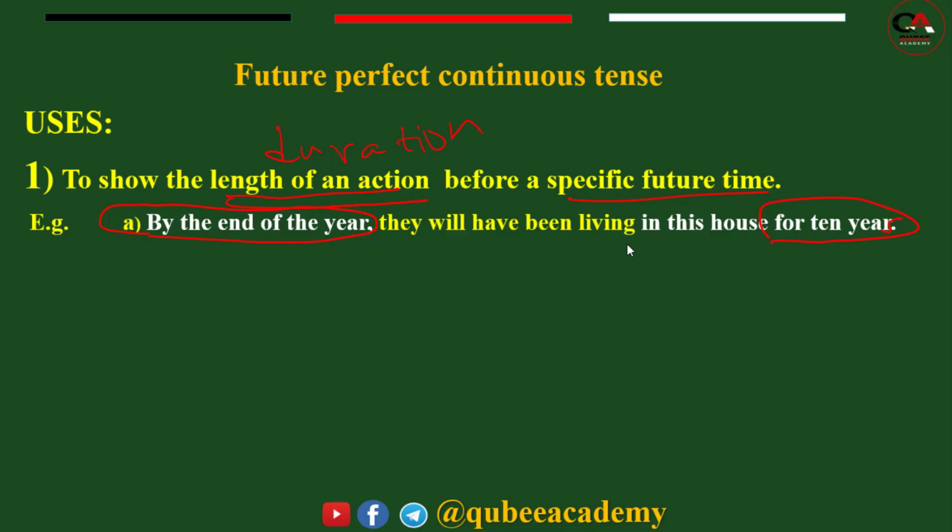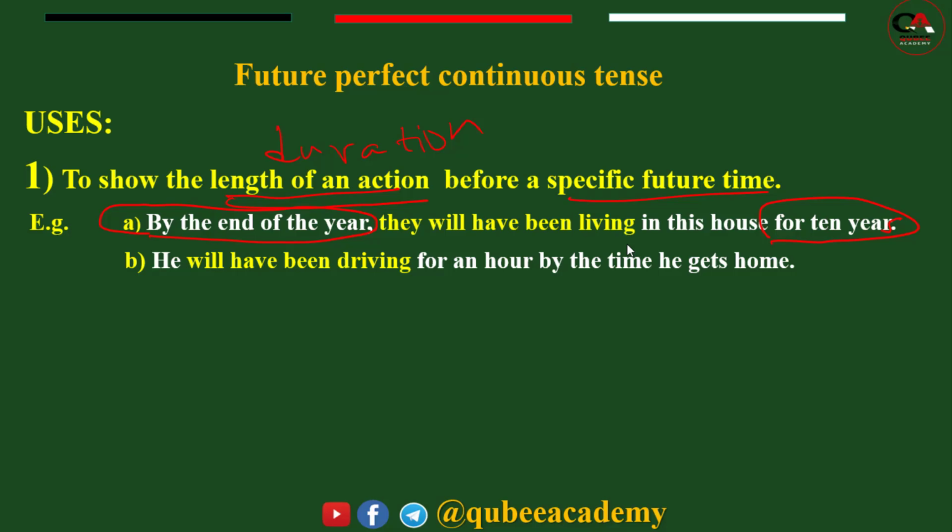Second example: he will have been driving for an hour by the time he gets home. By the time he gets home is present simple. I will have been driving is future perfect continuous tense.